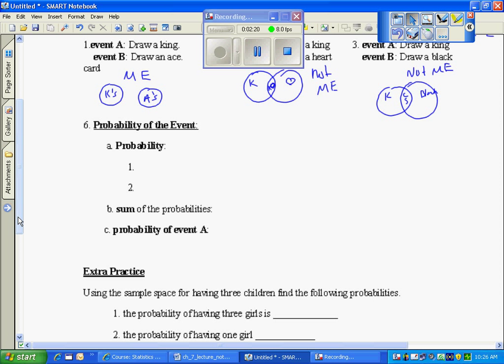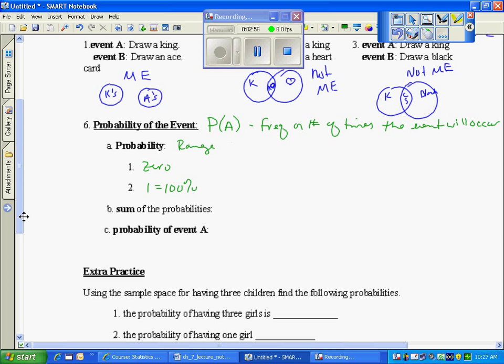So let's go ahead and look at probability. Probability notation is probability of event A. And probability is the frequency or number of times the event will occur. How often did it occur in a set amount of trials? Probability has a range, and it ranges from 0 to 1 or 100%. So it has this range, again, from 0 to 1.